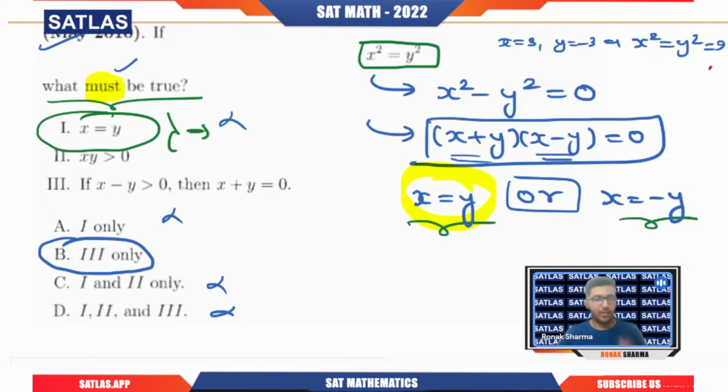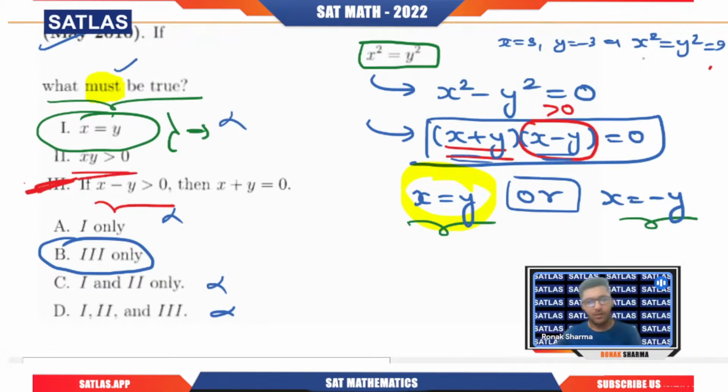So this is something that you can actually do using tips and tricks also, because they are saying, third one, if x minus y times x plus y is equal to 0, that means either x minus y is 0 or x plus y has to be 0, then only this product will be 0. So 3 is absolutely correct. Okay, xy greater than 0? No. We have just taken one case where x equals 3, y equals minus 3, so we are having x times y to be negative. That is the reason that it won't be yes. So x equal to y maybe, but it is not a must condition. Now, I hope you have understood the solution. We will move on to the next question.